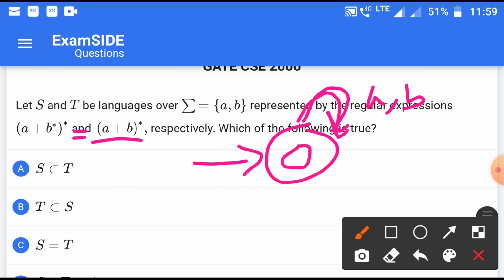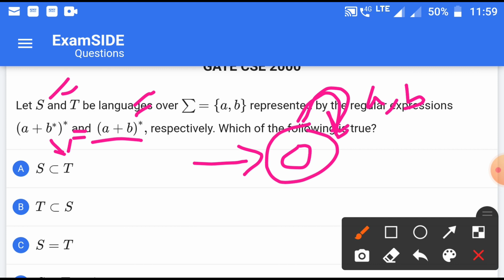Every string which it has is also there, because one of the values is B, so it will just be equal, and for all other values of B asterisk it will include just a subset of (A plus B) asterisk. But when we take the value of B asterisk as B, it will be just equal to (A plus B) whole asterisk.